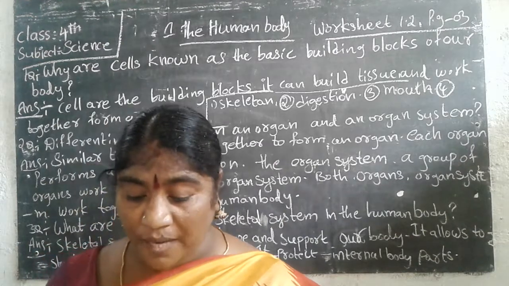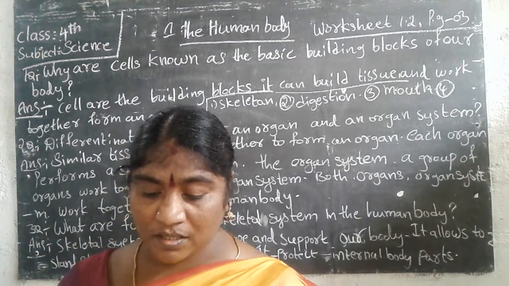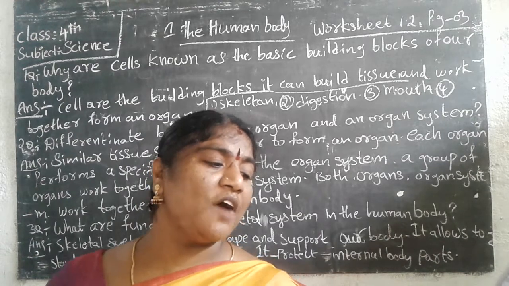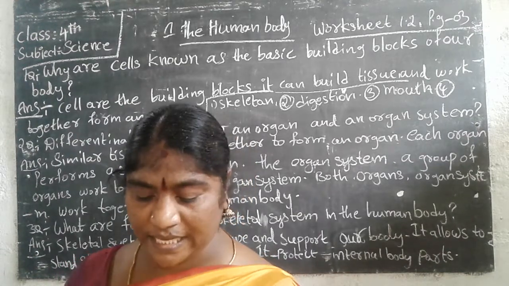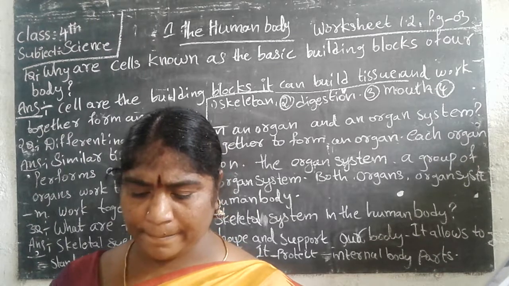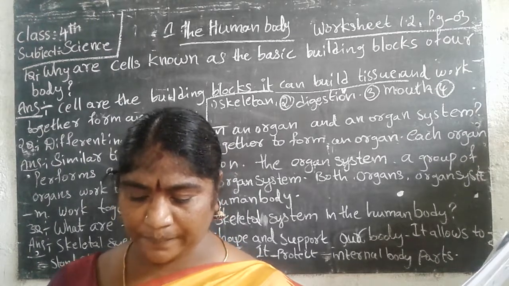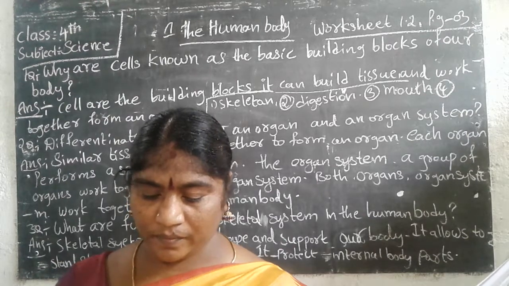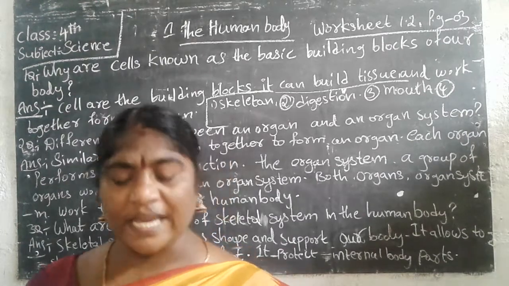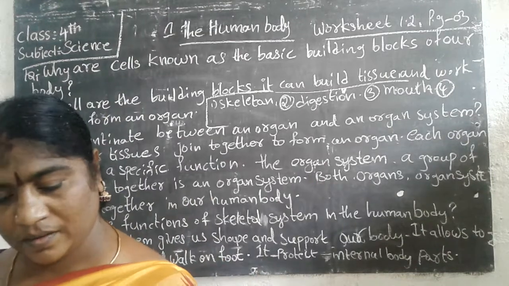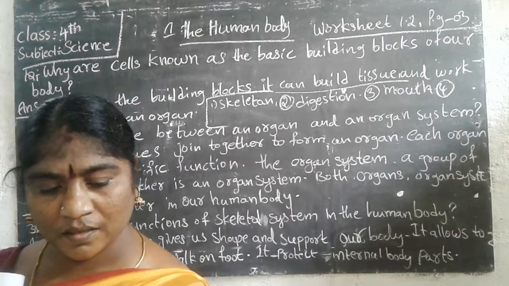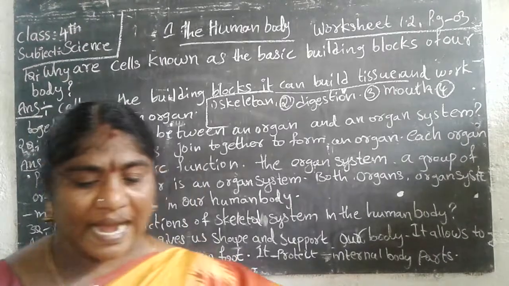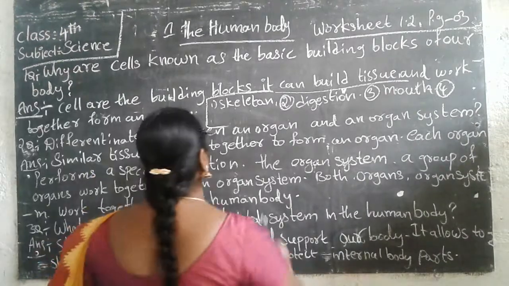Next, fourth one. The useful parts of the food are absorbed in the. Tell me, the useful parts of food are absorbed in the. Intestine.